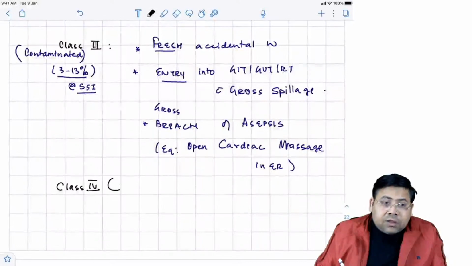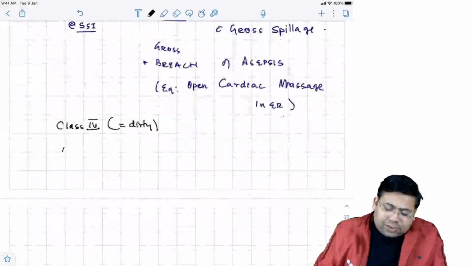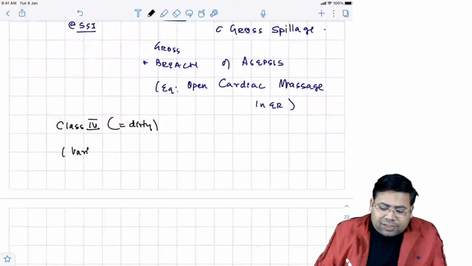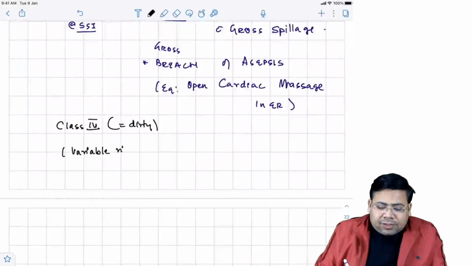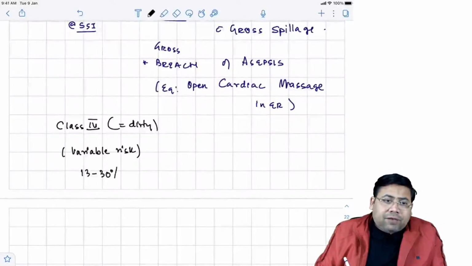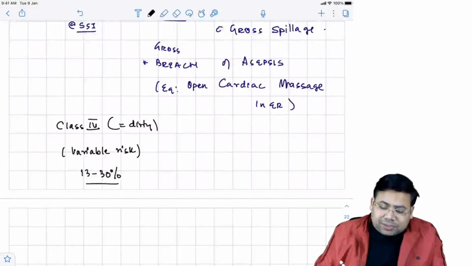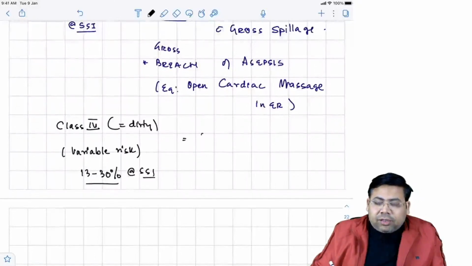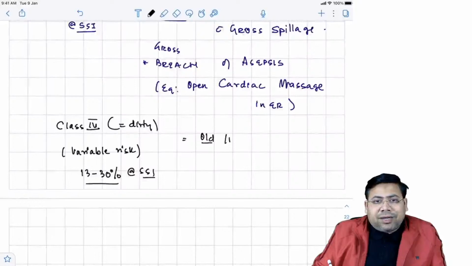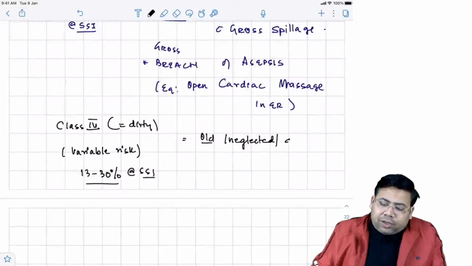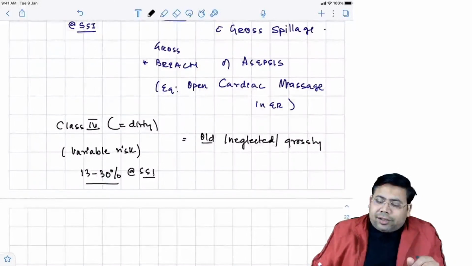Class 4 wounds are the wounds which are dirty in character. Do you know, students, they have variable risk of SSI? The latest book says 13 to 30%. What are they? They are all old, neglected, grossly contaminated wounds, like necrotizing fasciitis.